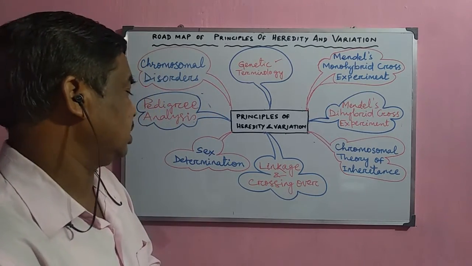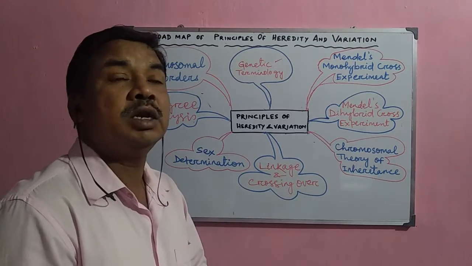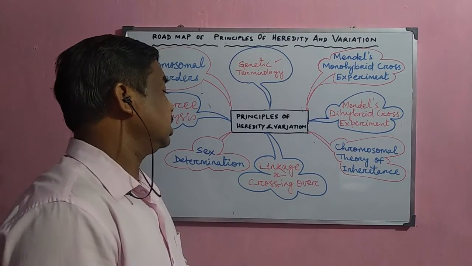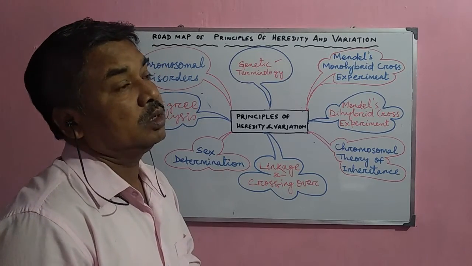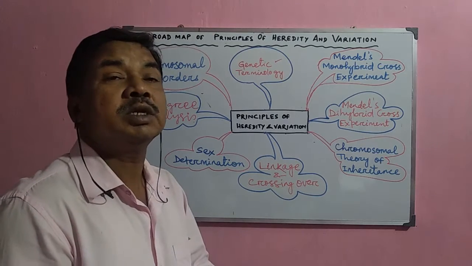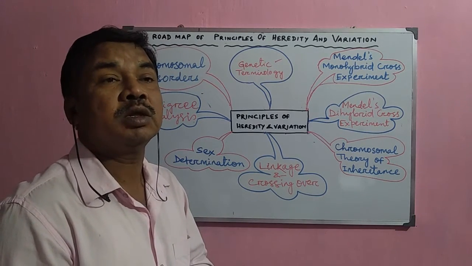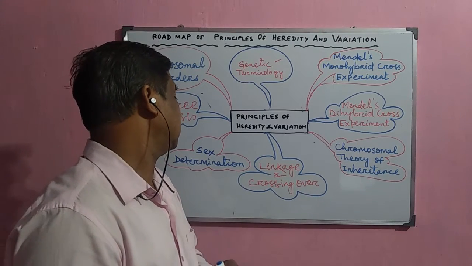Now, there are sometimes some variation or changes or separation of the alleles and the genes also, and that phenomenon is called crossing over. Now, during crossing over, what happens? There are some genes separated from one another. How they separate from one another, we shall discuss in detail there.